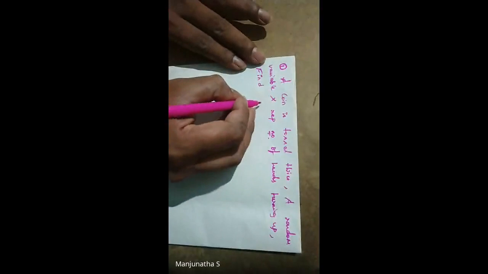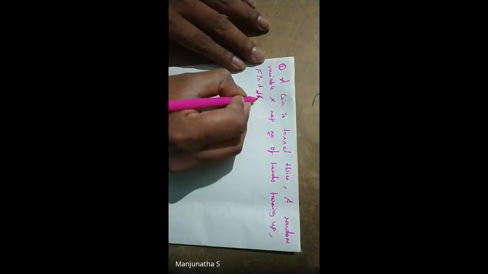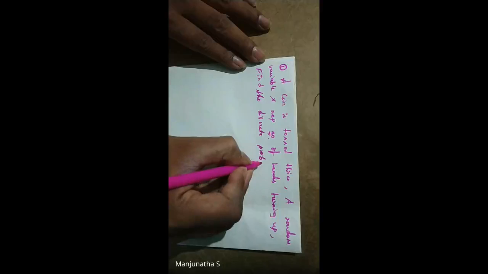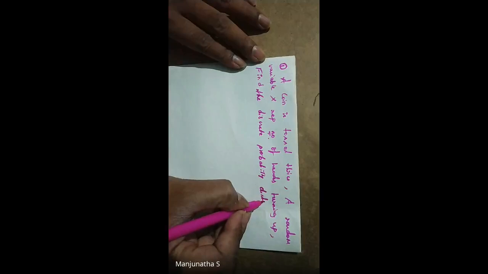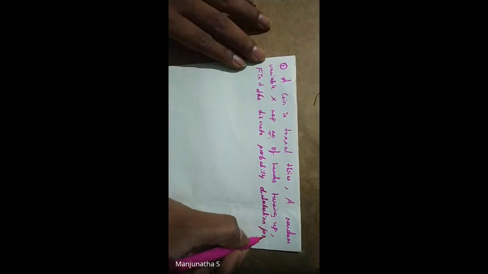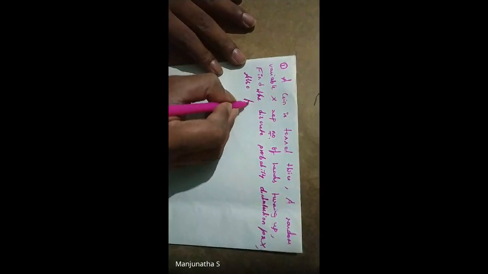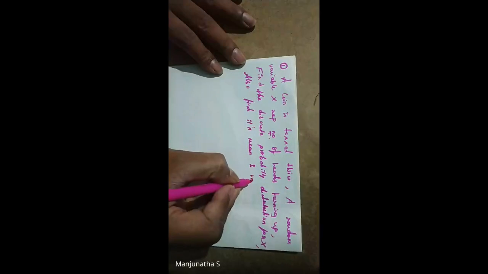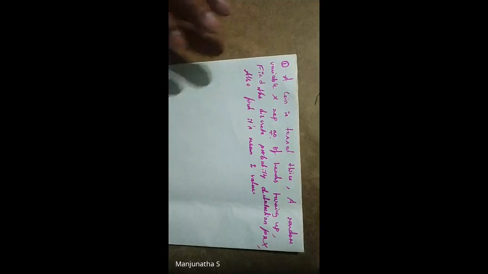What we need to find is the discrete probability distribution for X, and also its mean and variance.